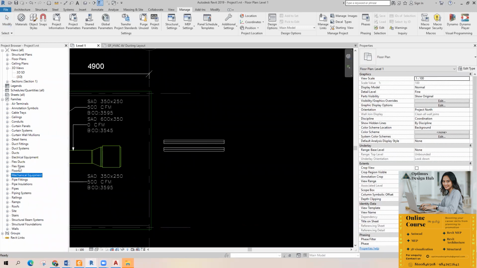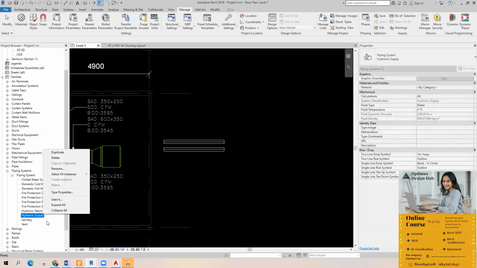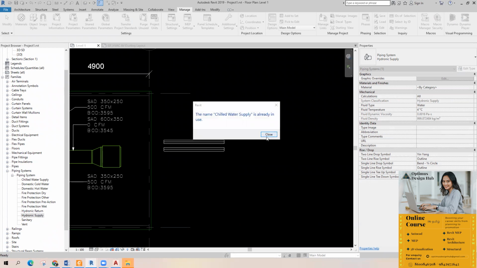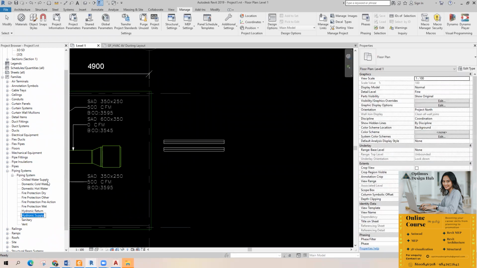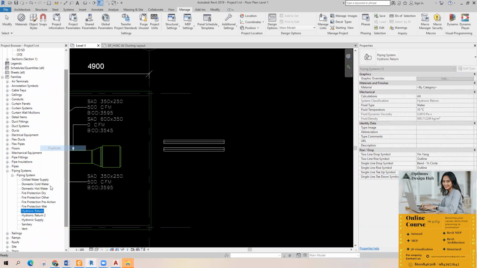I'll make a system. Right now there are no systems in this project. I'll just duplicate this one, and I'll rename it. I'm just changing it to chill water supply, chill water flow or something. First one, chill water. Okay, I'll duplicate this one.